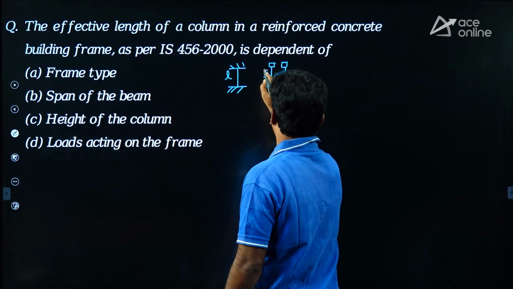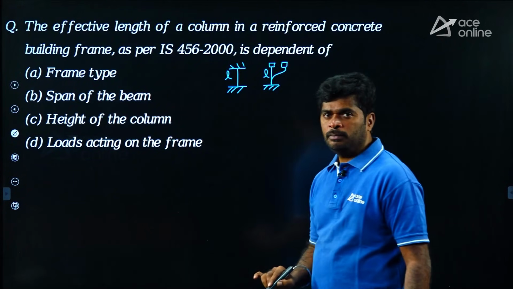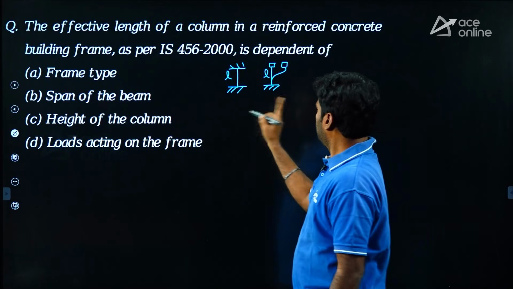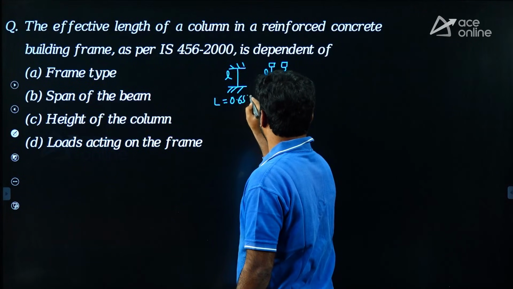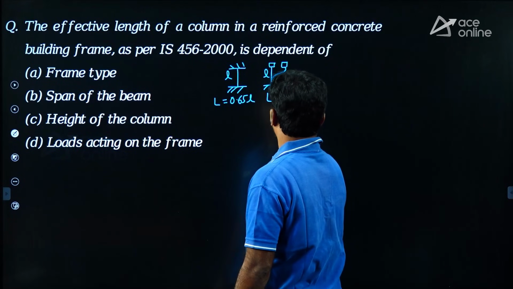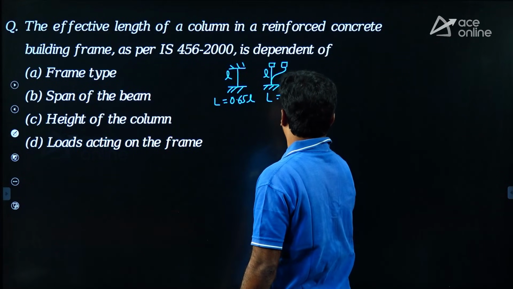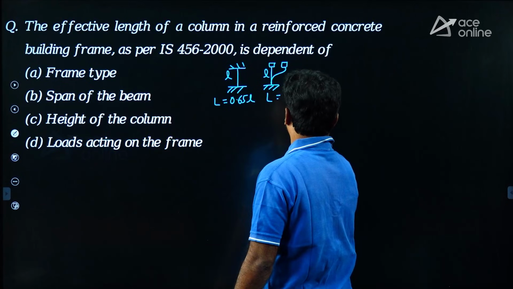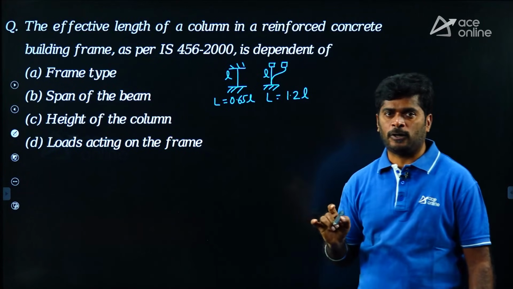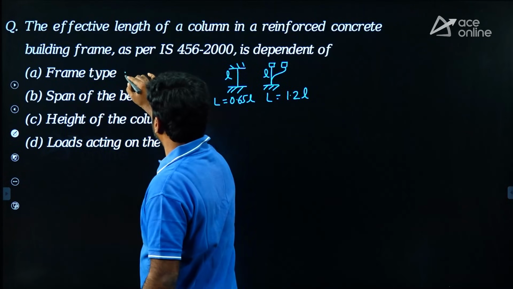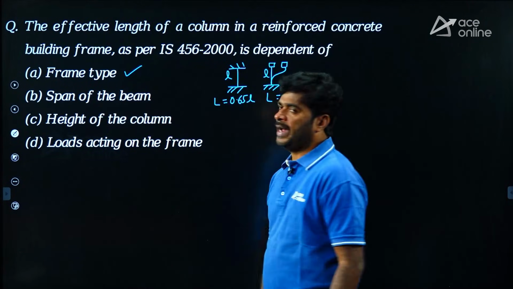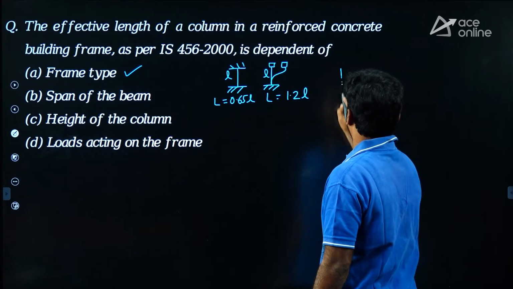Consider same height of the column but with sway. But observe the effective length. For the first case, effective length is 0.65 L and for second case, effective length is 1.2 L. From this we can say effective length of column depends on frame type. Option A is correct.